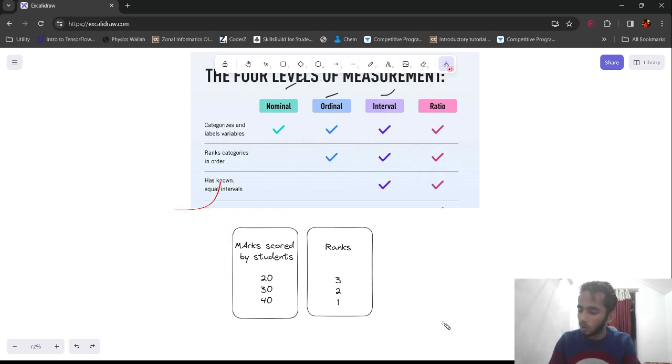This here is our nominal data, and this here is ordinal data. Ordinal data is where the ranking of the data matters to us. So here it is 3 to 1, that is decreasing order. In decreasing order the ranks are given. So here we don't care whether you have gotten 20 marks, 40 marks, or 60 marks, what is your rank? The rank is mattering to us, not your marks. But in nominal data, the raw data, the marks is mattering to us, not the rank. So that is nominal data, and this is ordinal data. I hope that much you have understood.